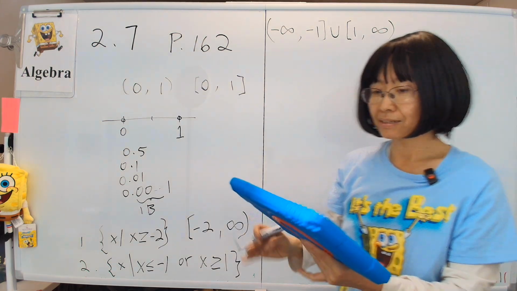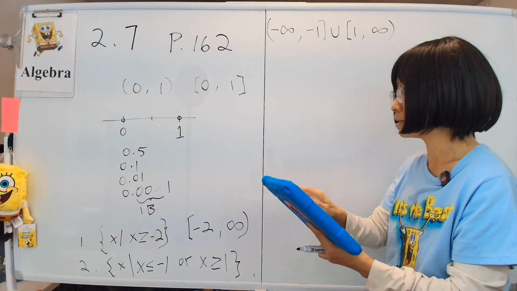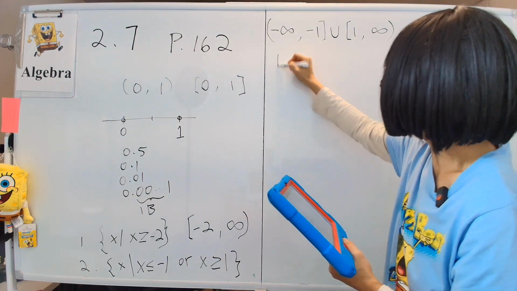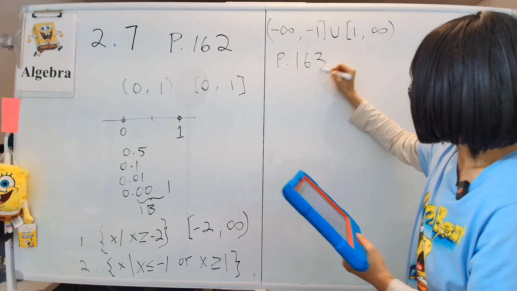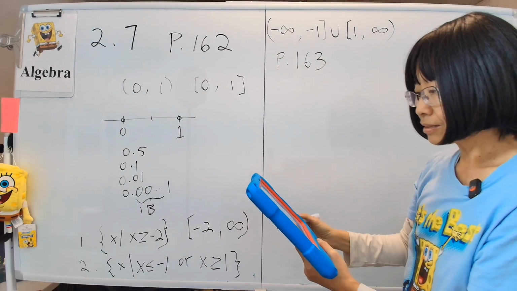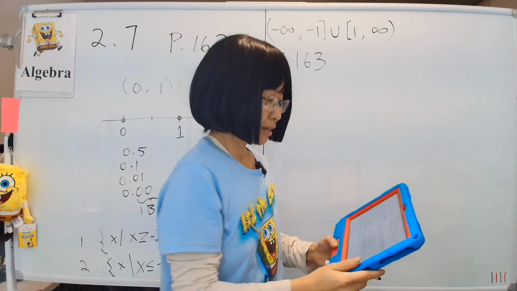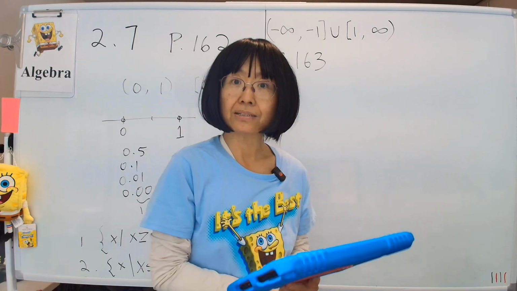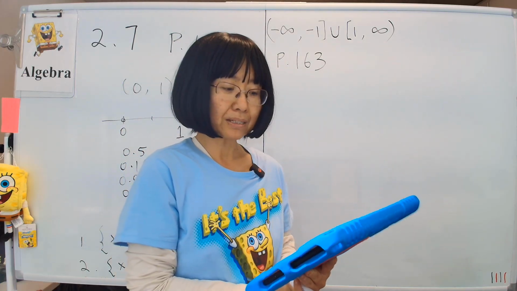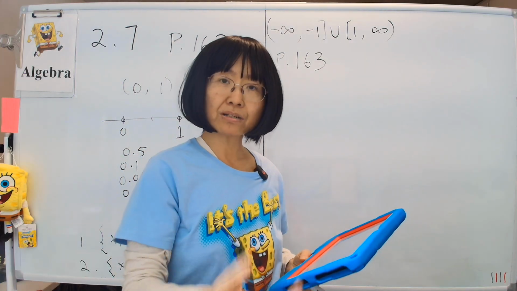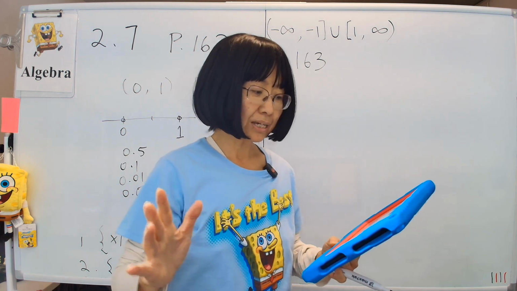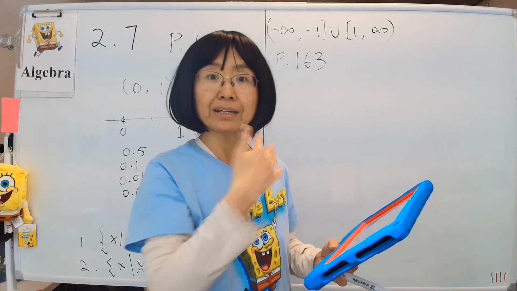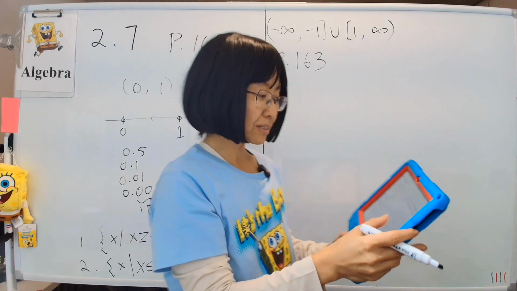And next, let's look at the bottom of this page. What page are we on? Same page, 162, I think. No, we have moved to 163, fine. At the bottom of page 163, there are certain properties that we want to mention. First is the addition property: if A is less than B, then A plus C is less than B plus C. That's the exact same property that equality signs have, which means when we solve inequalities, when it comes to addition and subtraction, we do it the same way as we do regular equalities.